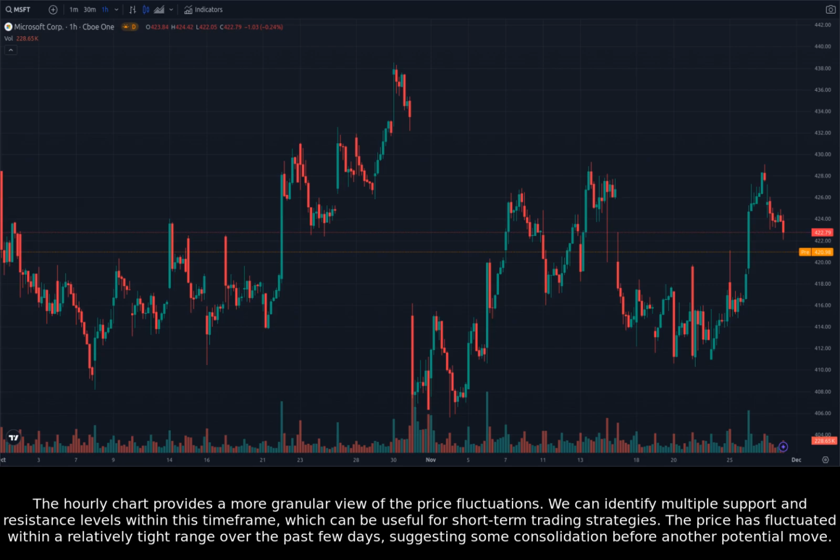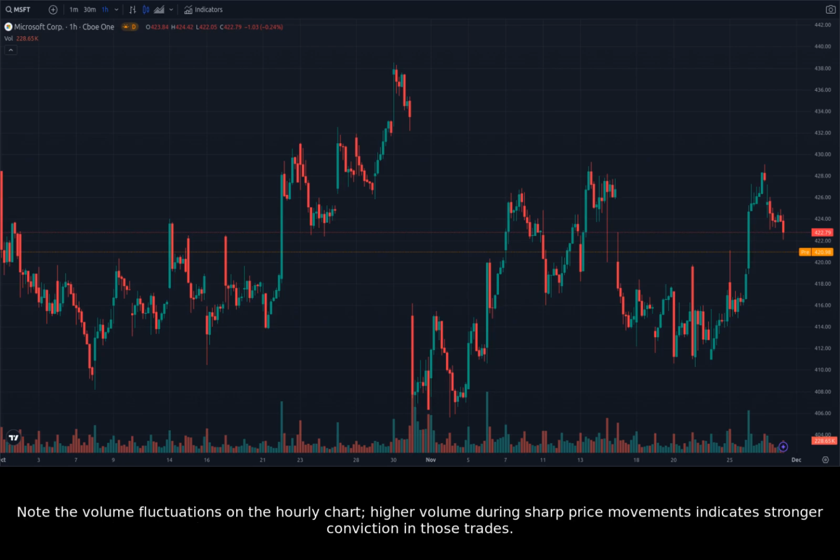The hourly chart provides a more granular view of the price fluctuations. We can identify multiple support and resistance levels within this timeframe, which can be useful for short-term trading strategies. The price has fluctuated within a relatively tight range over the past few days, suggesting some consolidation before another potential move. Note the volume fluctuations on the hourly chart.